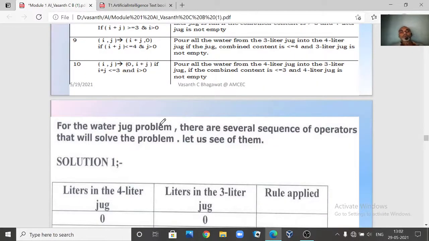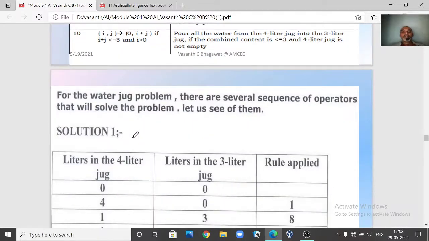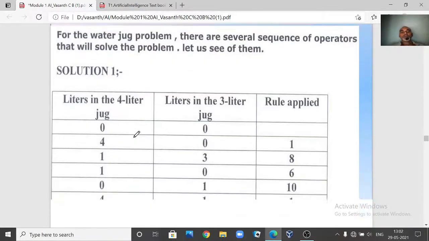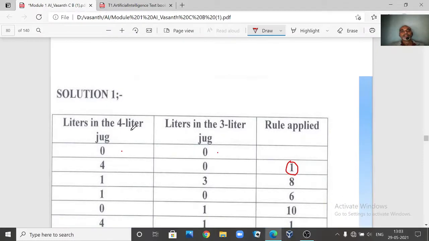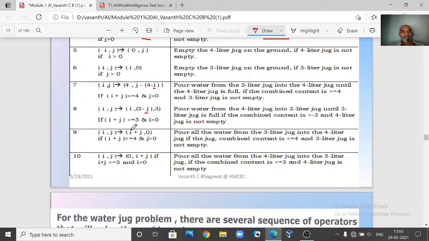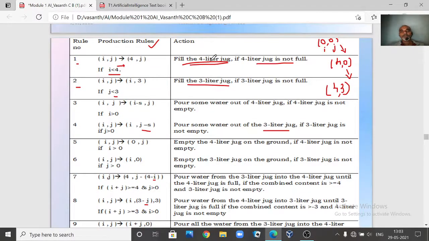Clear? Now we will try to take the solution. How are we going to solve this particular problem? This is our initial state: 0 comma 0. Next you apply rule 1. What does rule 1 say? Fill the 4-liter jug if the 4-liter jug is not filled.